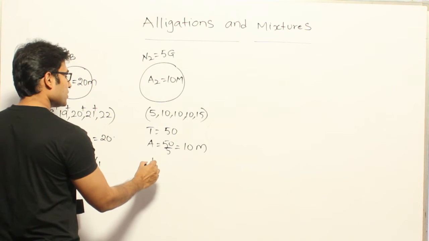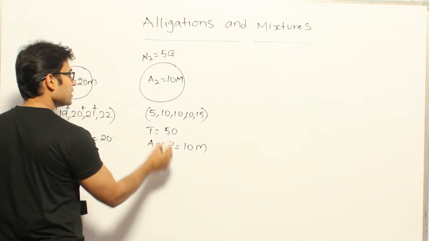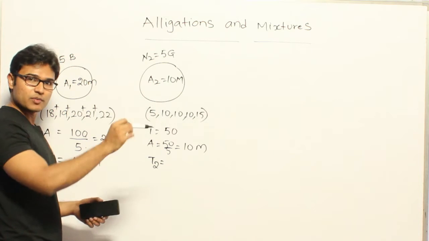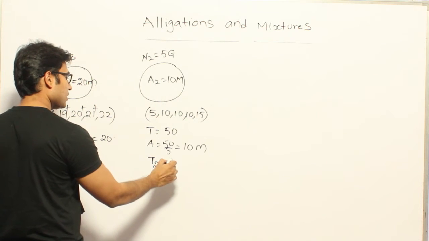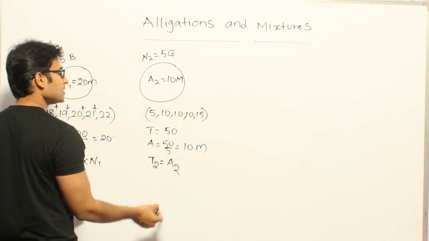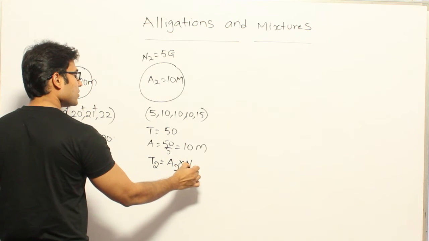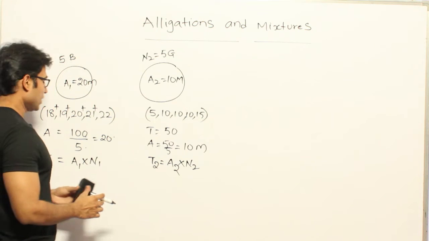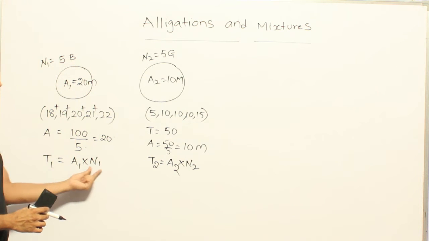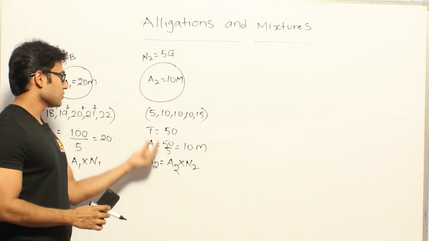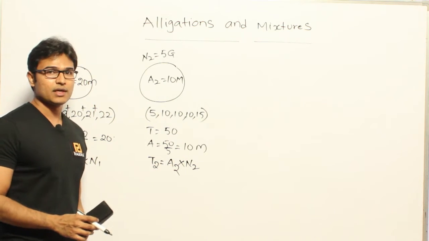So what do you get from this? The total marks got by these students can also be obtained even without adding them up. It can be obtained by taking the average of this group, which is A2, into the number of people in that group, which is N2. So the total marks obtained by the students in this group is A1 N1, and the total marks obtained by the students in this group is A2 N2, right?